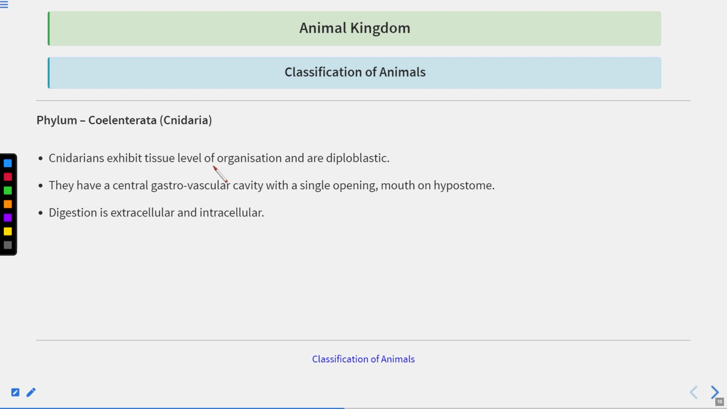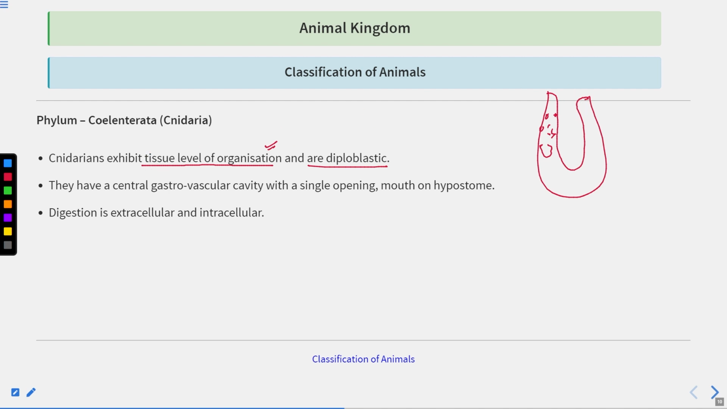Cnidarians exhibit the tissue level of organization and they are diploblastic. Now, the first time the tissue came in this particular phylum. In the previous phylum, there is no tissue-like thing formed. Only the cellular things. That means in the cavity of the spongocoel, the cells are present. This was the thing which we have studied. So this is made up of cells only. Diploblastic, no mesoderm is there.